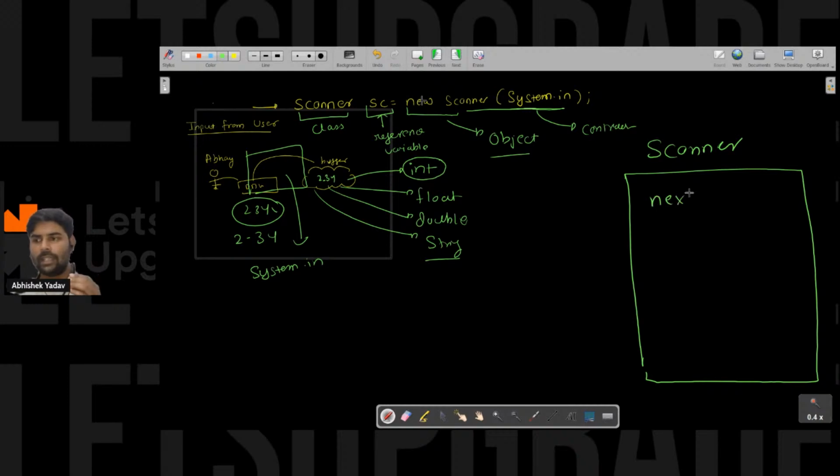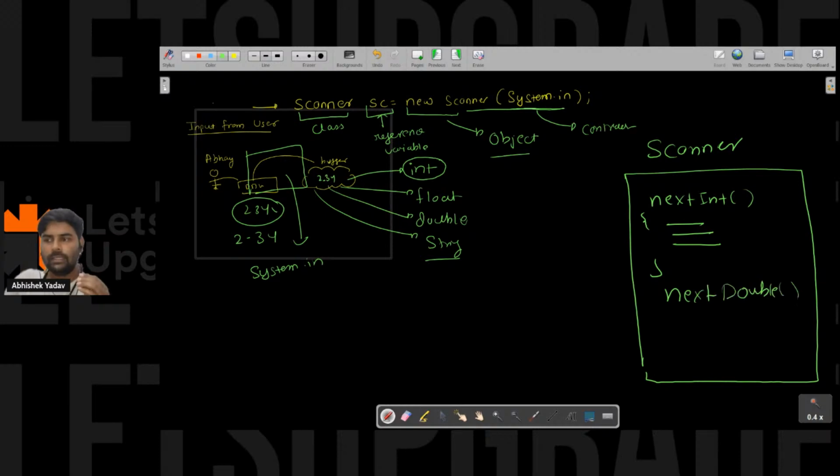Here we have different methods. We have nextInt, which is used to take the data from the buffer and convert it into integer format. Similarly, we have nextDouble, which is used to take the data from the buffer and convert it into double. Similarly, we have nextFloat. We have nextLine to take the data and convert it into a string. Similarly, we have nextBoolean and so on, right? So the functionality, the code, is already written. What we have to do is use that functionality. We don't have to write the code to take the data from the buffer and convert it.